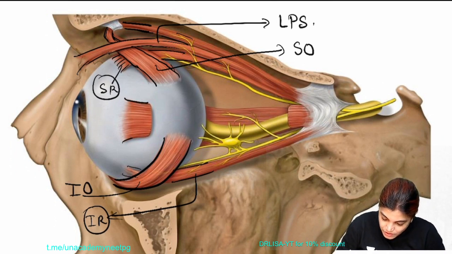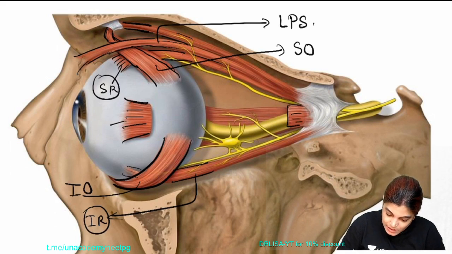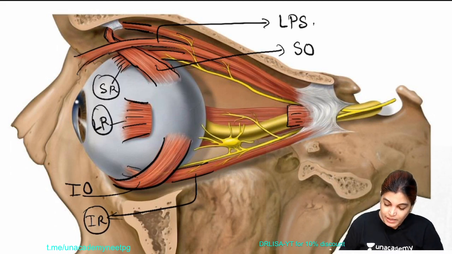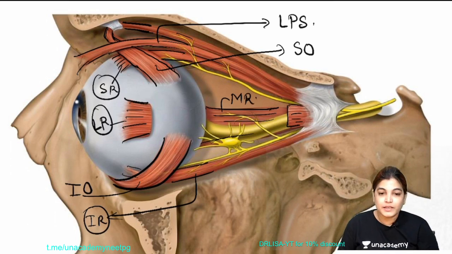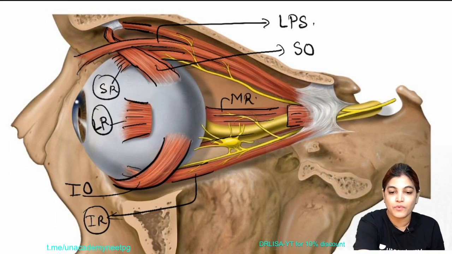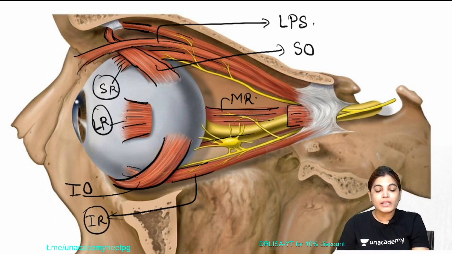So the muscle which lies on the lateral aspect of the eyeball, here the cut part of the muscle which is shown, this is LR, means lateral rectus muscle. Now a part of the medial rectus muscle is also seen. So these muscle fibers which you are seeing is the medial rectus muscle. So yes, we have seen the location of all the muscles in this diagram. As you can see, we can see the location of all the extraocular muscles which I have enumerated here.